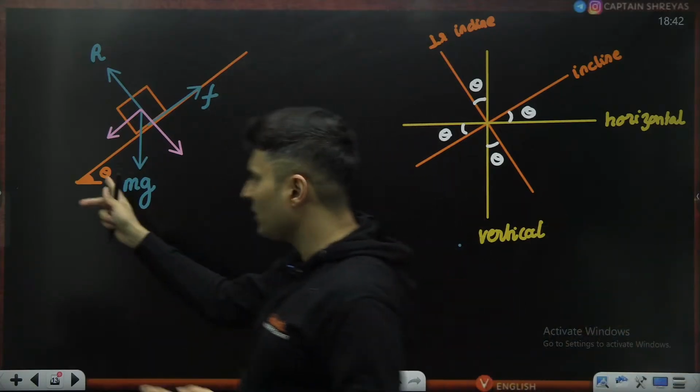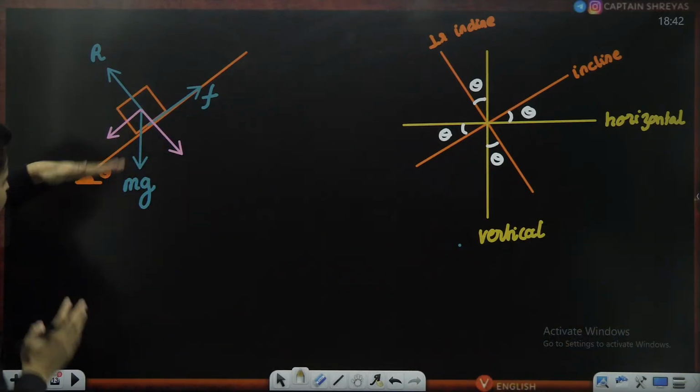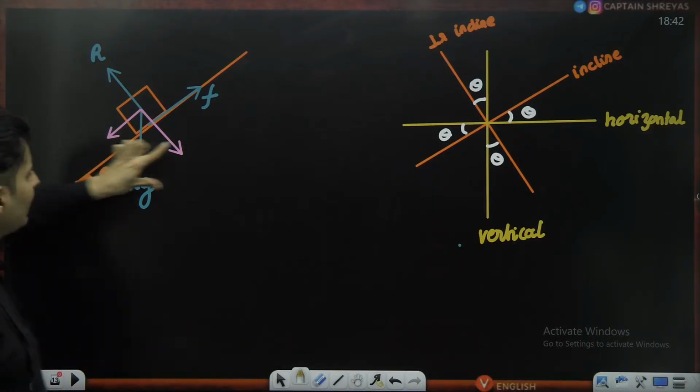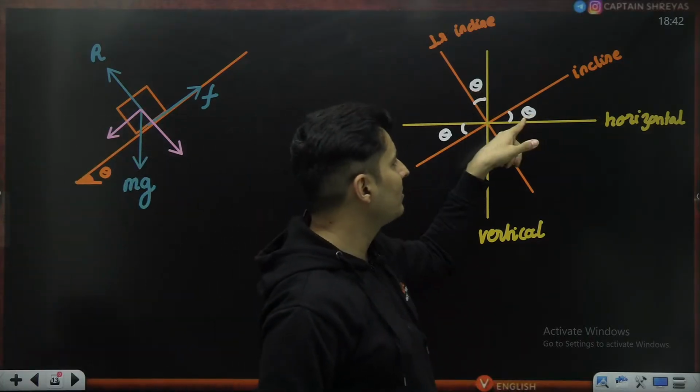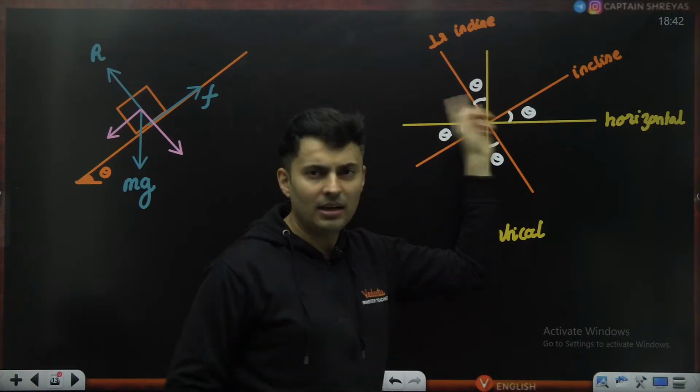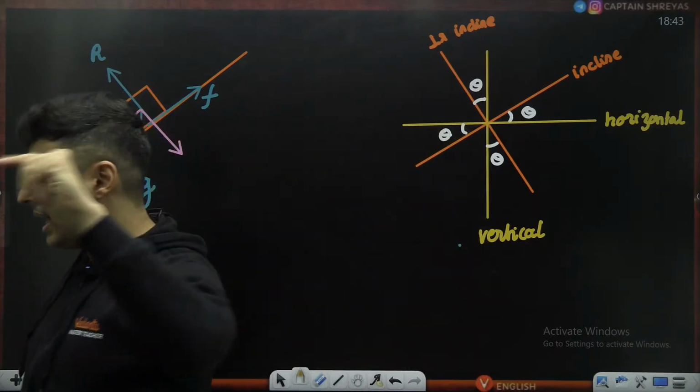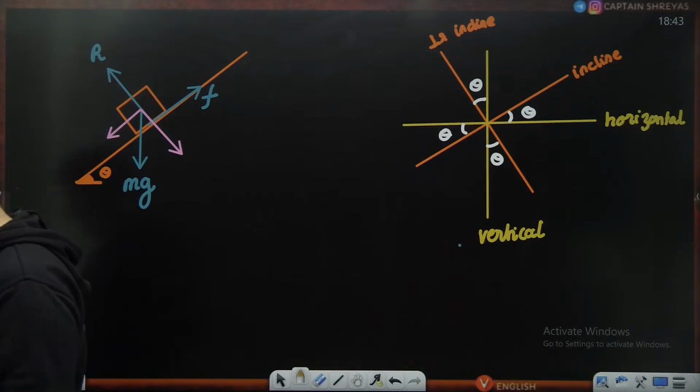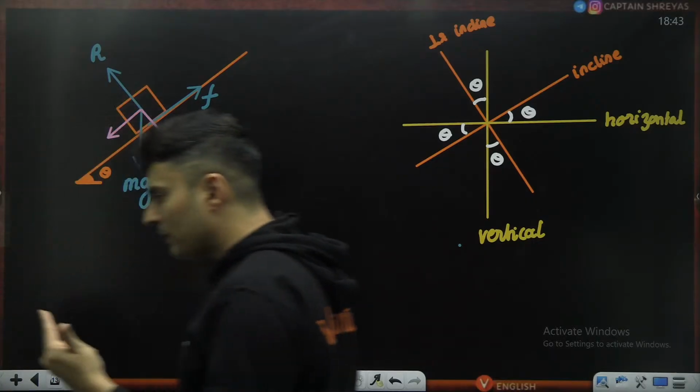So whichever angle is given to you, okay, this is inclined, this is horizontal. So the angle between inclined and horizontal is theta. Leave one part, go to the next part. All those alternate angles will be theta. Is this absolutely correct? Okay, perfect.